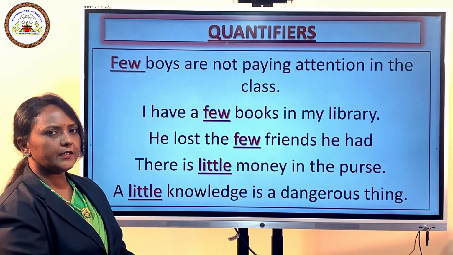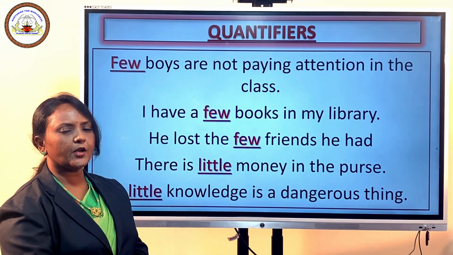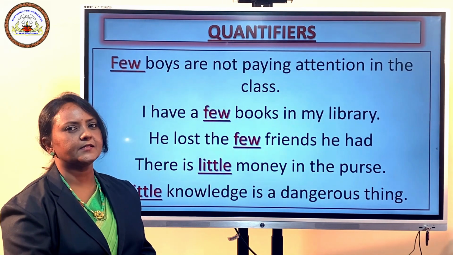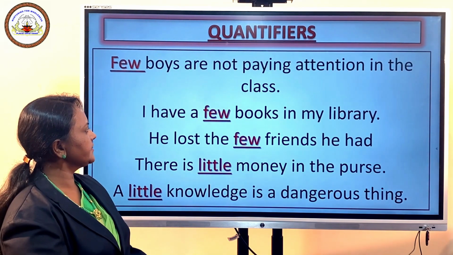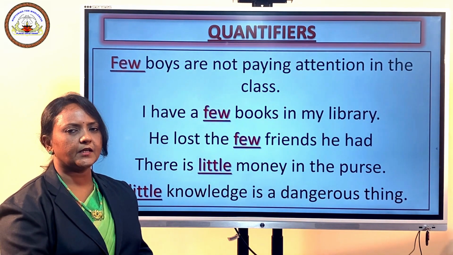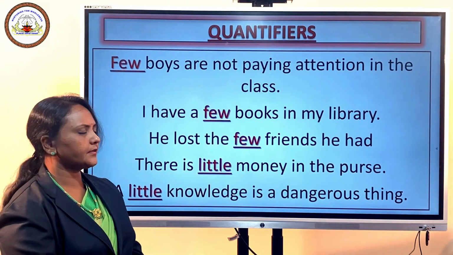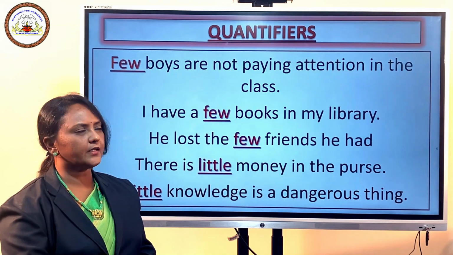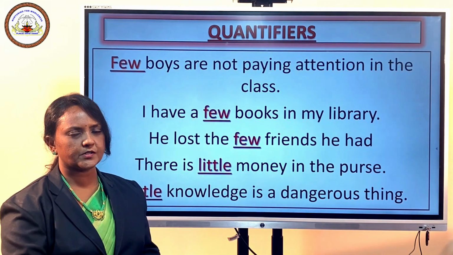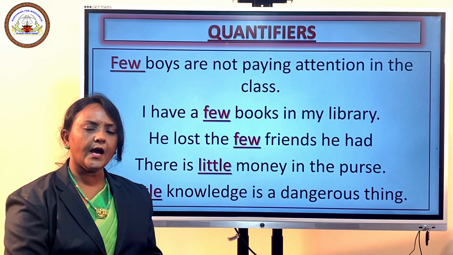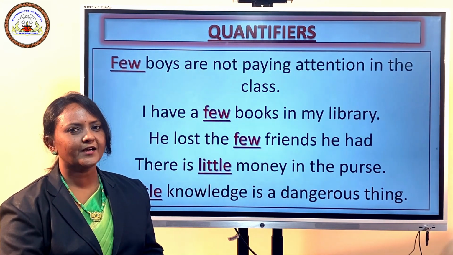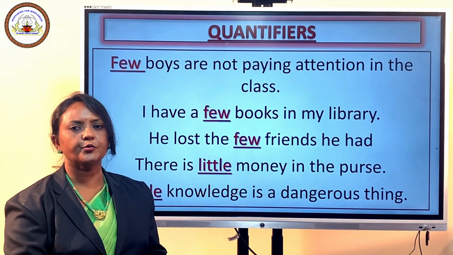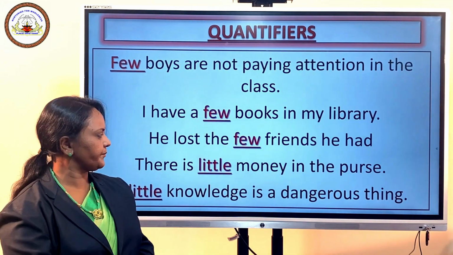Now let us see the nouns used along with few. In the first sentence, it is boys. In the second, it is books. And in the third, it is friends. You can quickly identify these are countable nouns. So, many and few are used with countable nouns. But remember, many and few are opposite in meaning.